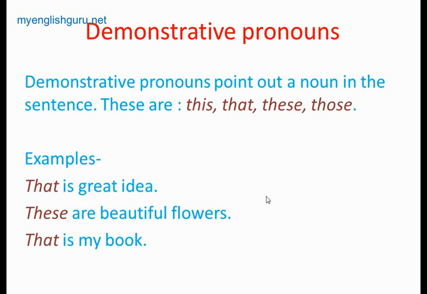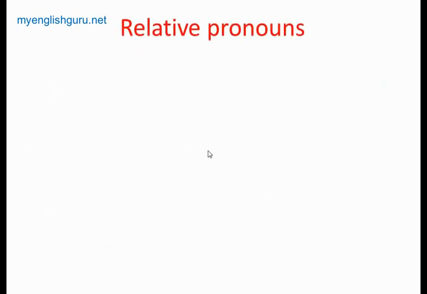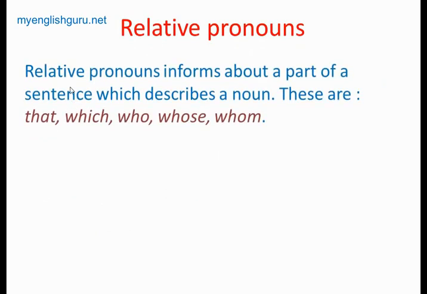Now another type, relative pronouns. Relative pronouns inform us about a part of a sentence which describes a noun. These are that, which, who, whose, whom, and some others. The pronoun relates to the part of a sentence which is describing a noun.